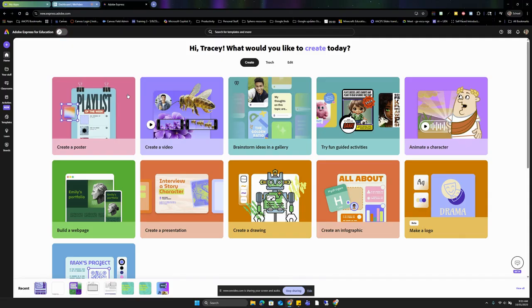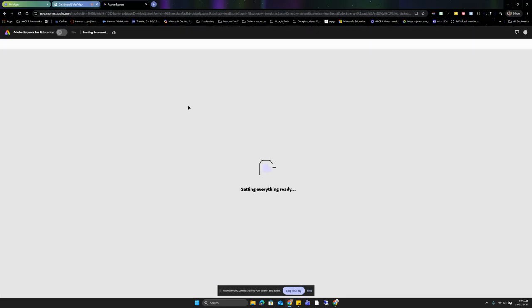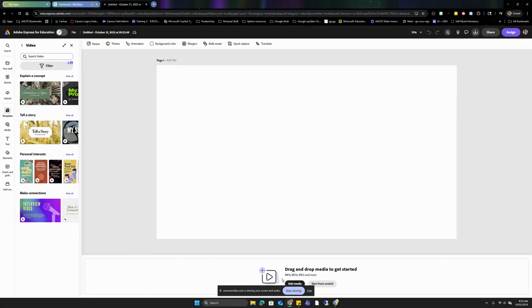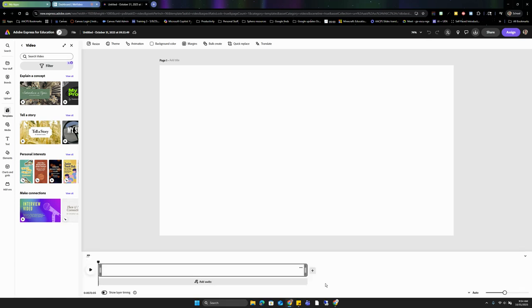So from my dashboard, I'm going to select that option. And across the bottom of my screen right here, you'll see I have two options. I can begin by adding media, or I can choose start from scratch. And I'm going to select that second option there to start from scratch, just so that you can see what the dashboard looks like when we go to create a video project.